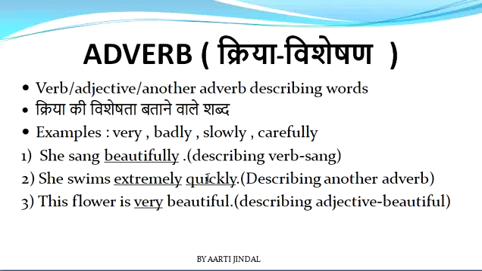Now the third sentence is: this flower is very beautiful. We can see that over here beautiful is the adjective that is explaining the quality of a flower, that is a noun. So beautiful is the word that is termed as adjective. To enhance or to describe this adjective, we have used the word very over here. So in this sentence, very will be known as an adverb.